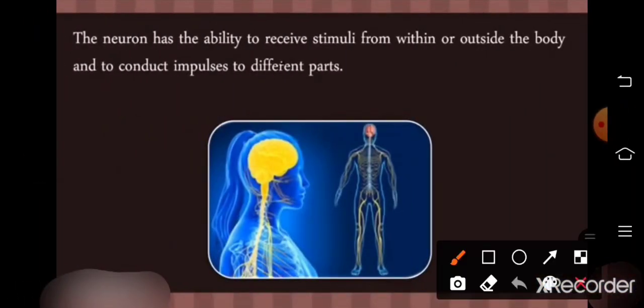The neuron has the ability to receive a stimulus, or we can say the messages from within or outside of the body, and to conduct impulses to different parts. It means that it can receive the stimulus or the message coming from the outside and help in the control and coordination of the body.